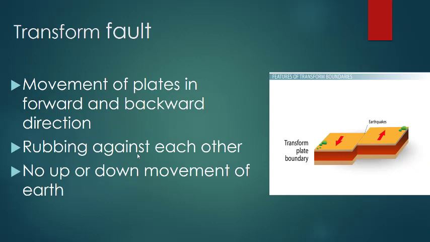Next is transform fault. When pieces of plates move in forward and backward direction, they rub against each other. Such type of fault is called transform fault.